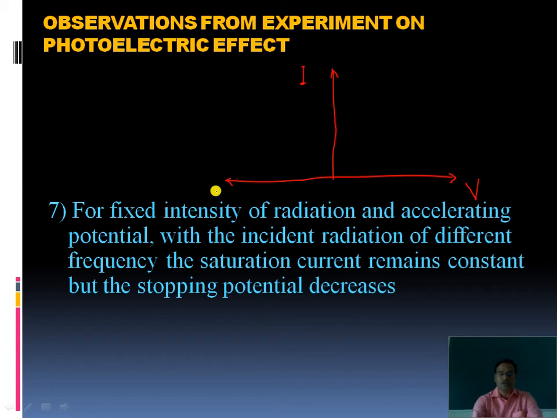What happens now? For different frequency we get different curves having different stopping potential but the same saturation current.